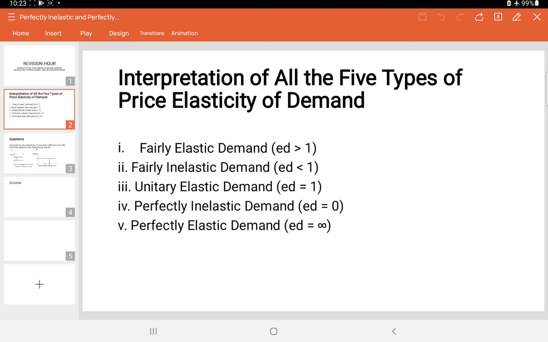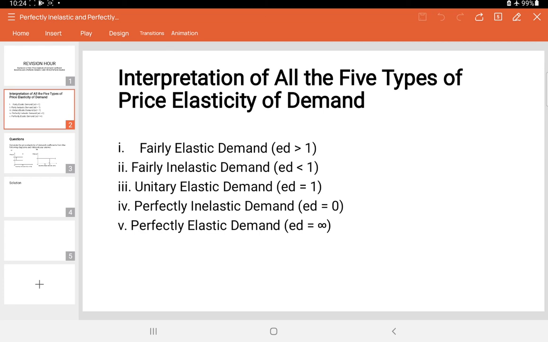If the elasticity coefficient is equal to 0, then the commodity has perfectly inelastic demand. And if the commodity is perfectly elastic, then the elasticity coefficient will be equal to infinity. These are the various interpretations of the various types of price elasticity of demand if you calculate the elasticity coefficients.